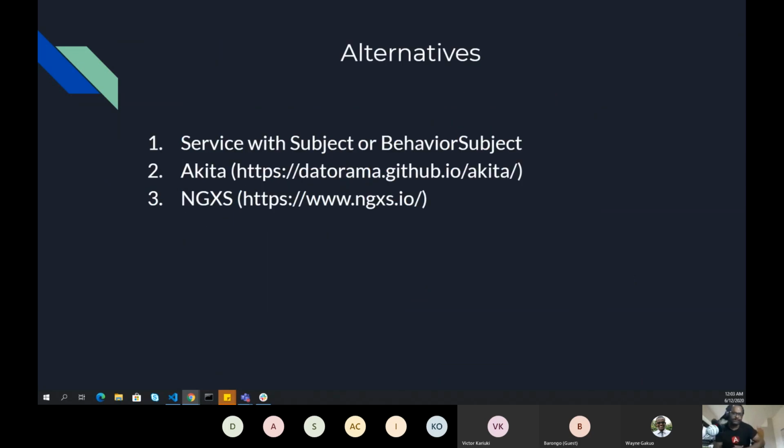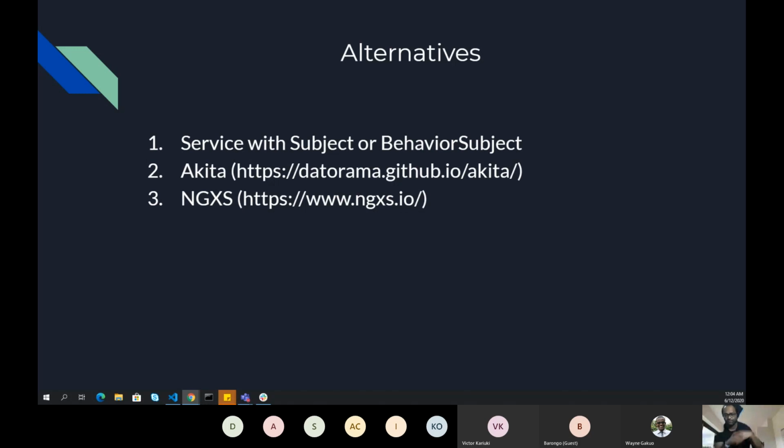And there are a few alternatives as well. If you don't want to use NGRX, or you think that NGRX is something which is not required in your application, you can just simply use an Angular service with subject or behavior subject to manage your state. We have Akita as well. Akita is something which you can use for Angular as well as normal JavaScript. You can even use Akita in a React application as well.